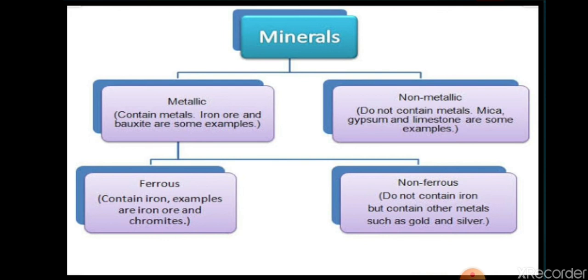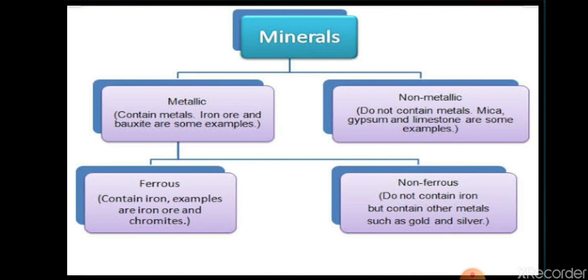Now, come to the partition of metallic minerals. Metallic minerals are composed of two types: ferrous and non-ferrous. The word ferrous means iron.